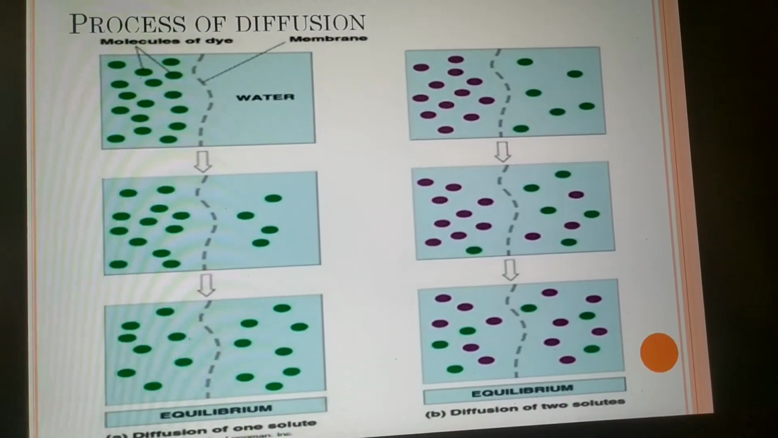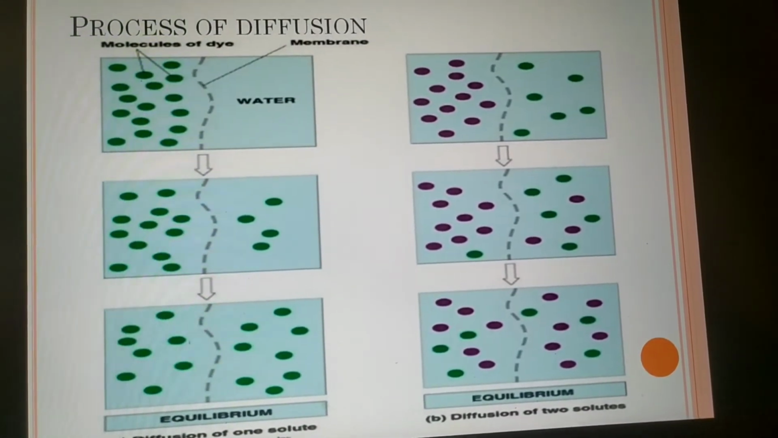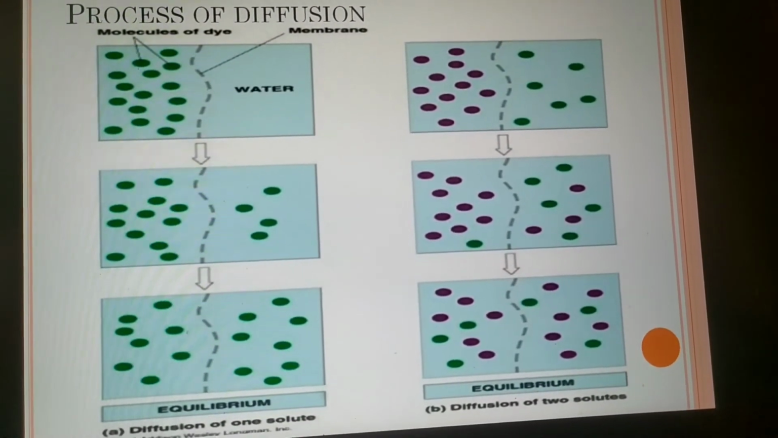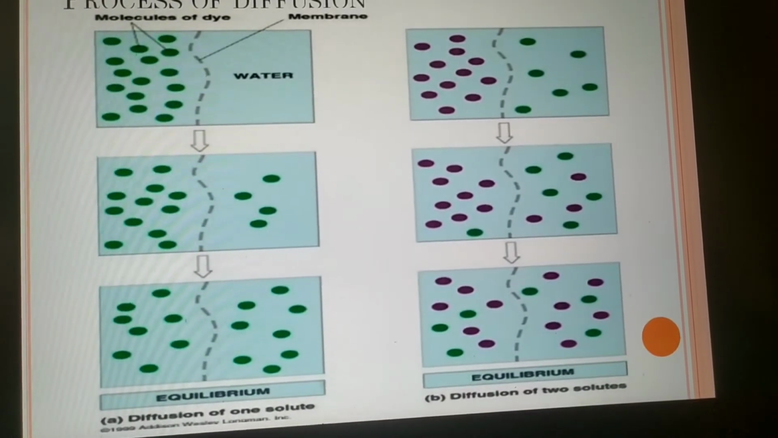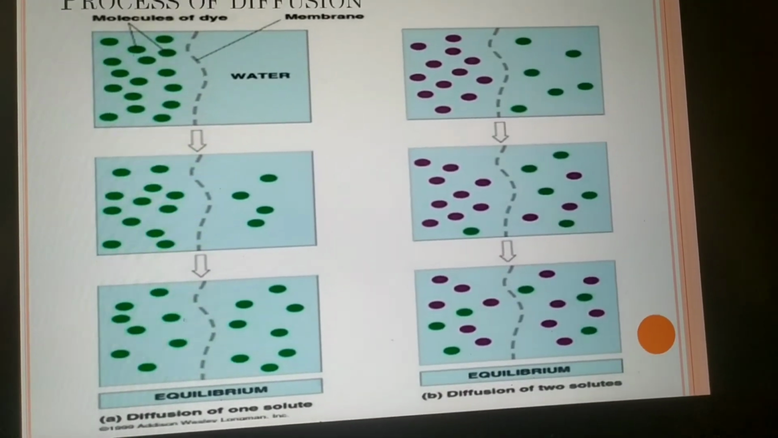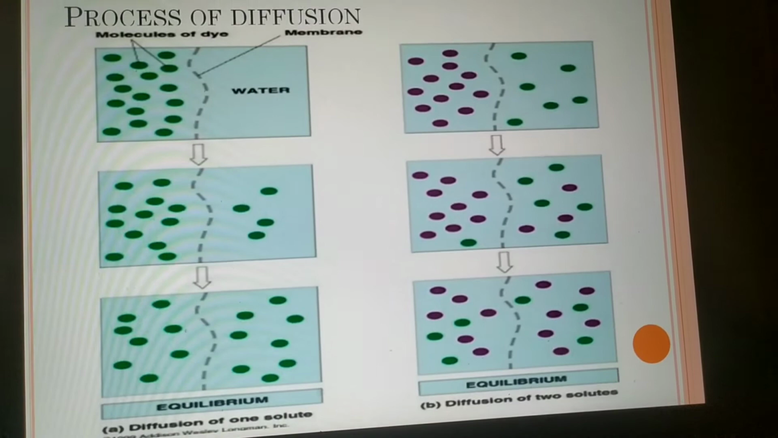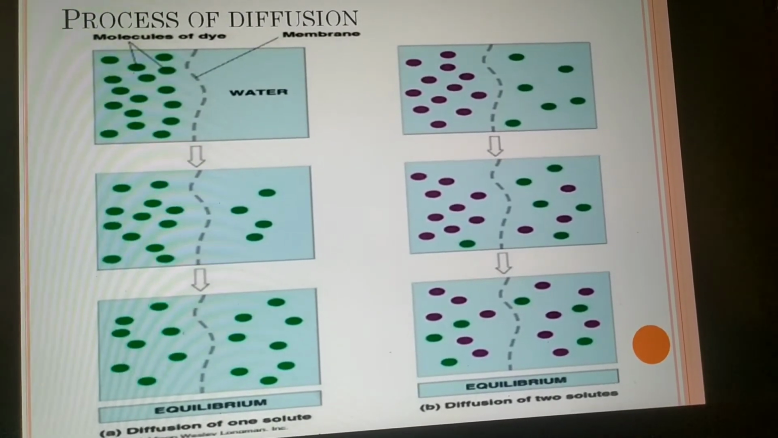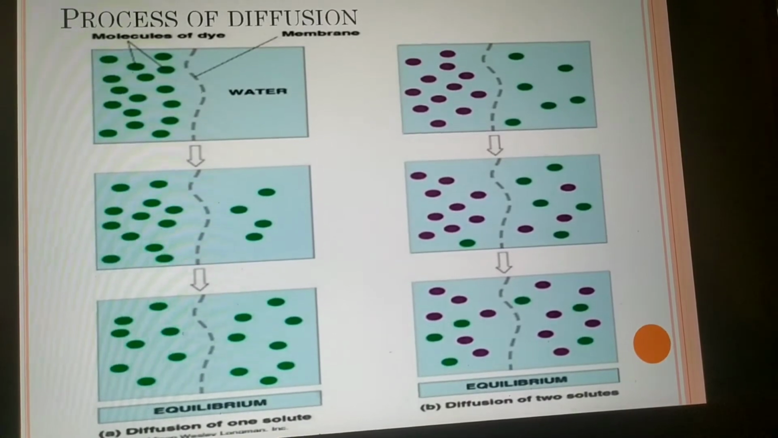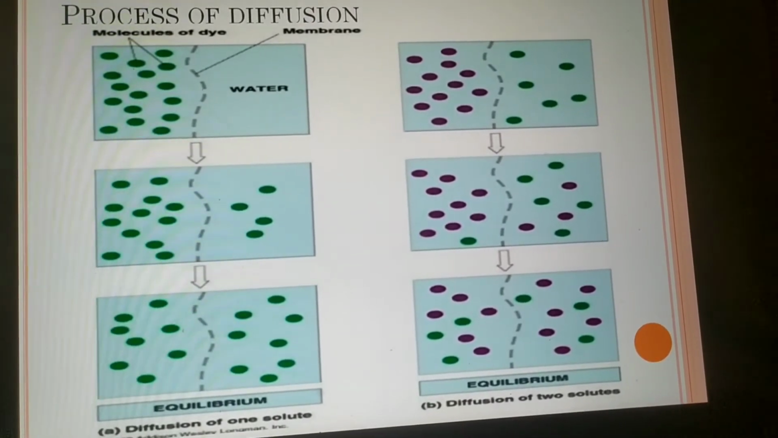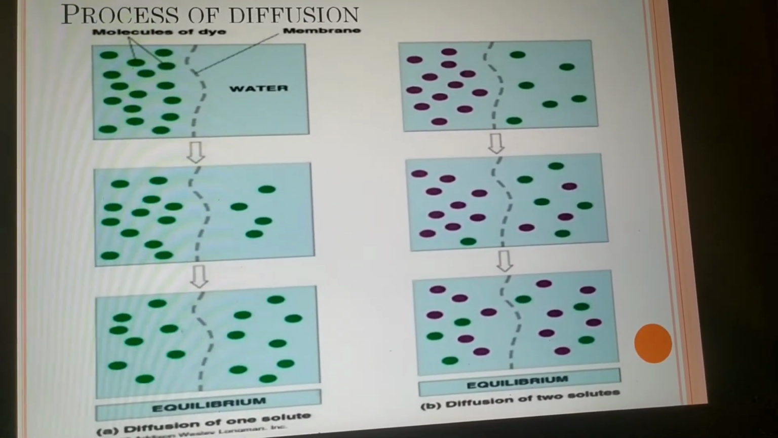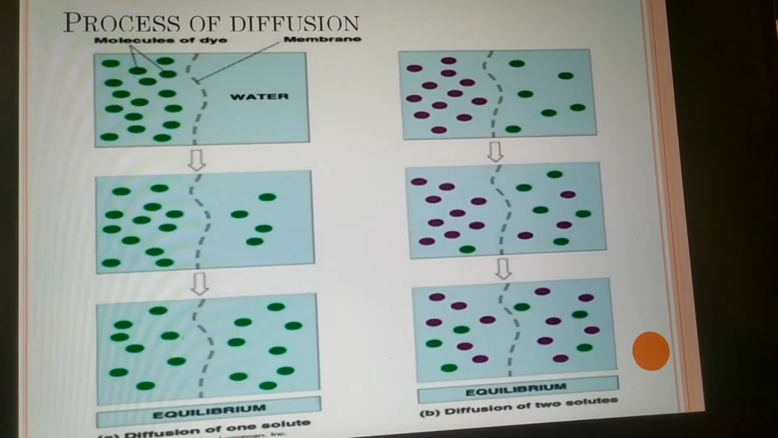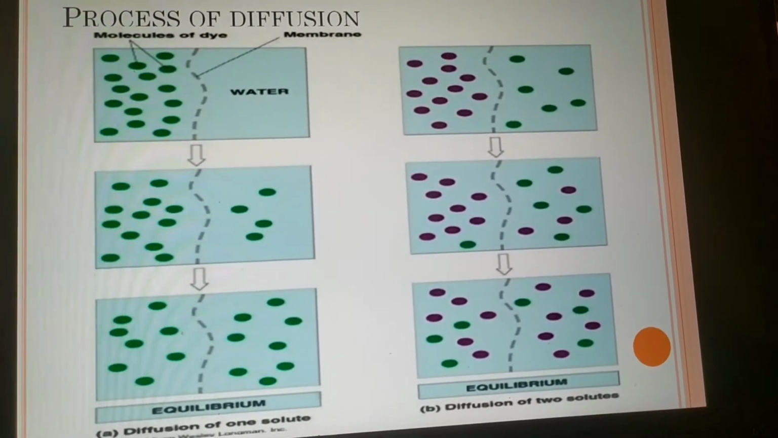This is a process of diffusion in which, if we see, there is only one molecule of dye, which is green in color. It will pass across the cell membrane until equilibrium is achieved. Whereas, if we see, there are two solute molecules, one purple and another green, both will pass across the cell membrane until the level of equilibrium is achieved. That means the concentration is equal on both sides of the membrane.